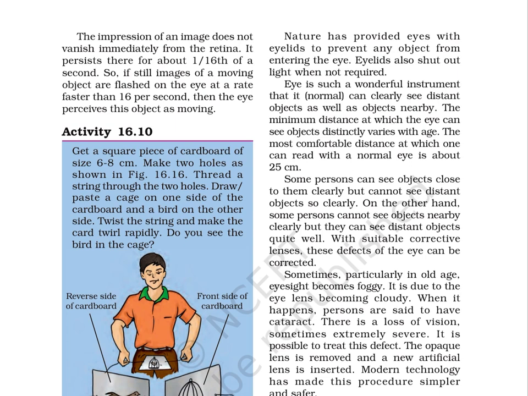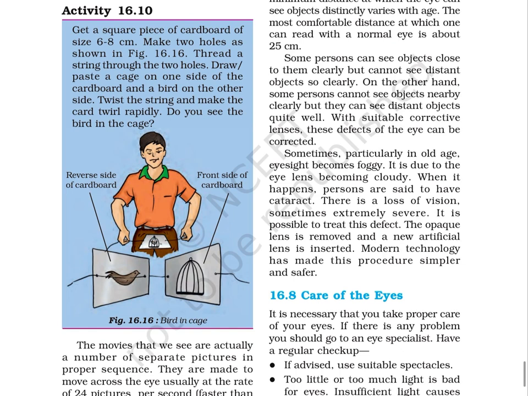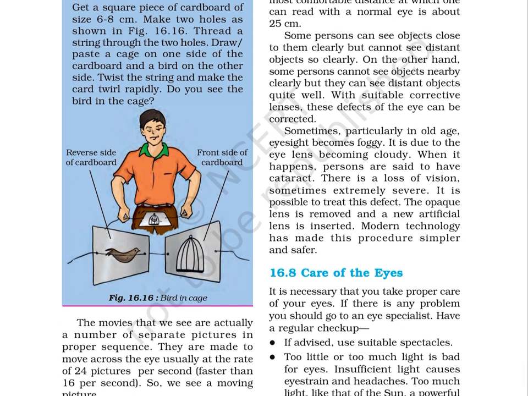Eye is such a wonderful instrument that it, normal, can clearly see distant objects as well as objects nearby. The minimum distance at which the eye can see objects distinctly varies with age. The most comfortable distance at which one can read with the normal eye is about 25 centimeter. Some persons can see objects close to them clearly, but cannot see distant objects so clearly. On the other hand, some persons cannot see objects nearby clearly, but they can see distant objects quite well. With suitable corrective lenses, these defects of the eye can be corrected.